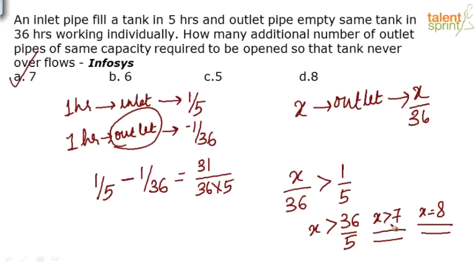So the least possible value where x is greater than 7 is when x is equal to 8. So if there are 8 outlet pipes, the tank will not overflow. In the question, they have already given that there is one outlet pipe, right? Other than that, they have asked how many additional pipes other than this one do you require? So if there are totally 8 and one is already there, how many extra do you require? You require 7 more. So answer for the question is option A.